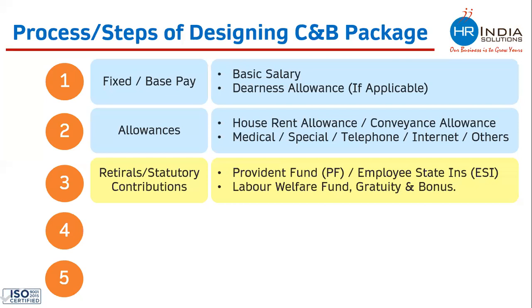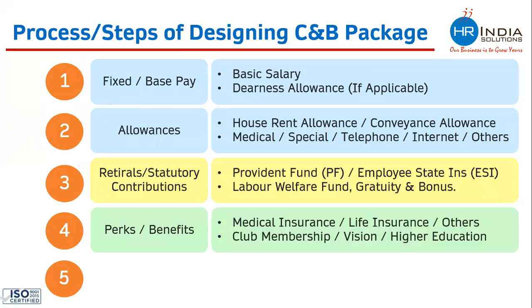So whatever contribution or expenses your company would be making to the government for this employee, you need to add that. Once you're done with these 3 steps, the fourth step is to add the cost of perks and benefits which your company is providing. The various things which can come under this are medical insurance, life insurance, club membership, vision, higher education.